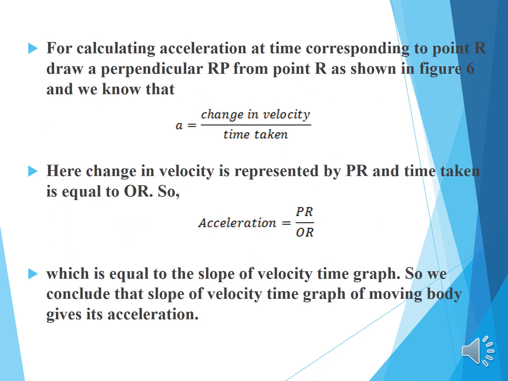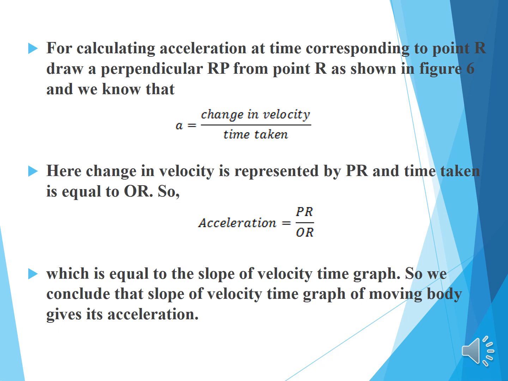For calculating acceleration at the time corresponding to point R, draw a perpendicular RP from point R as shown in figure 6, and we know that a is equal to change in velocity by time taken. Here change in velocity is represented by PR and time taken is equal to OR. So acceleration is equal to PR by OR, which is equal to the slope of the velocity time graph.